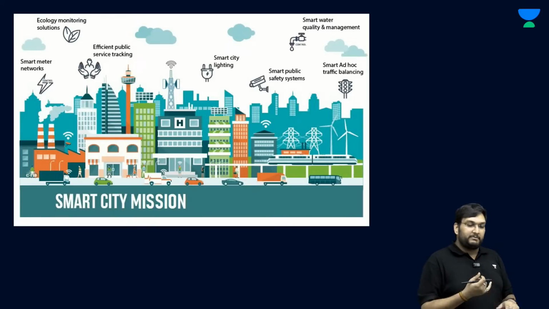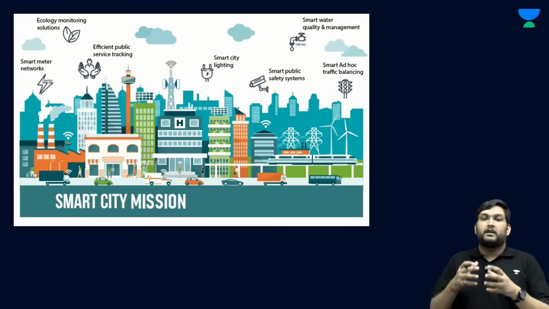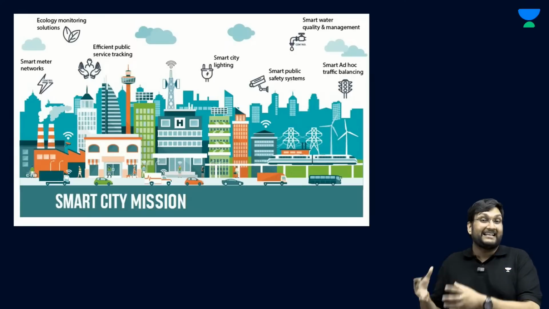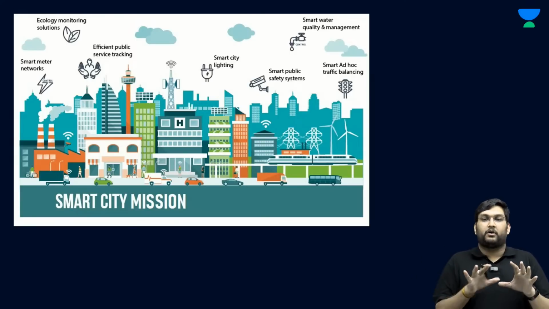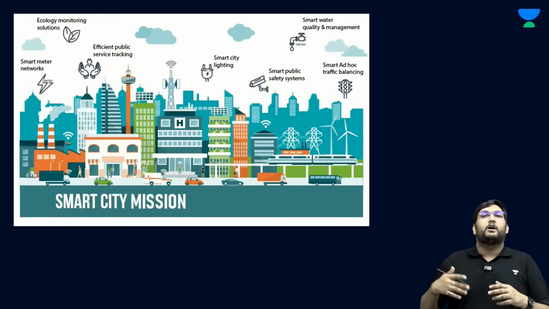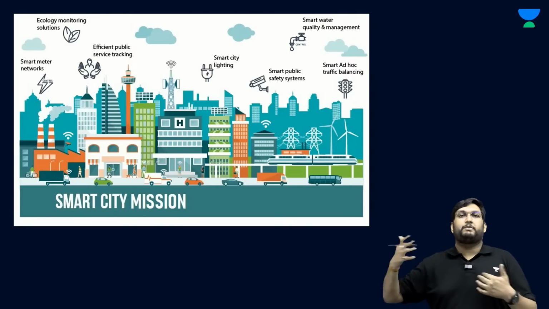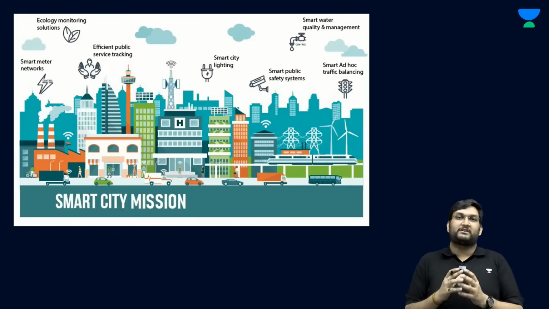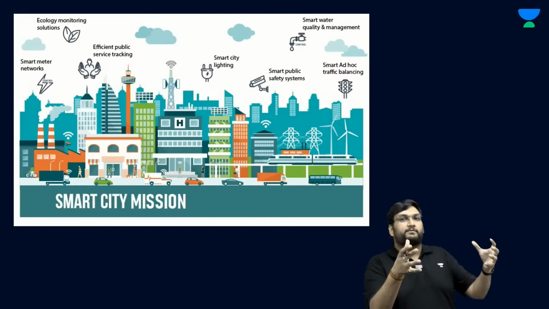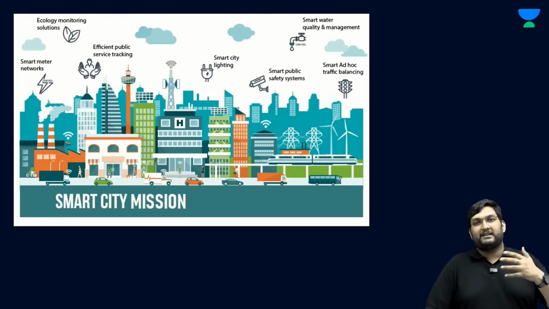The Smart City Mission concept was that we create a city which is modern, has a lot of different amenities based on smart meters, ecologically monitoring solutions, effective public service tracking, smart lighting solutions, a safe city, water and green cities with proper balancing of traffic, and this city would then become a model city, would rub off on other cities also, and therefore there would be a chain reaction, a rippling effect, and this would become standard norm. So it was about creating model cities within bigger cities, for example Delhi, Bangalore, creating zones which are model, and that could be used to then illuminate or emanate in other sections.